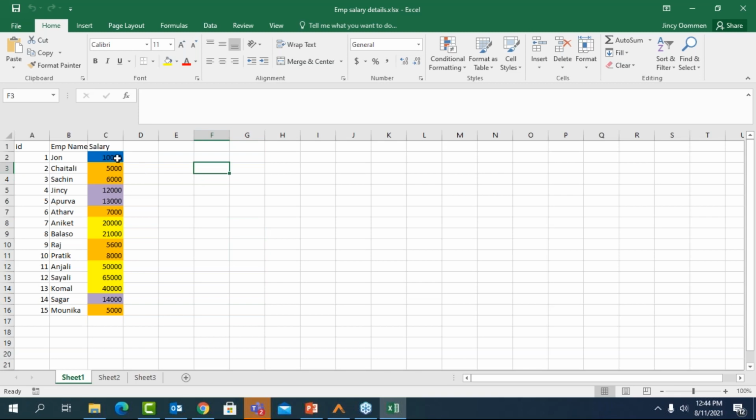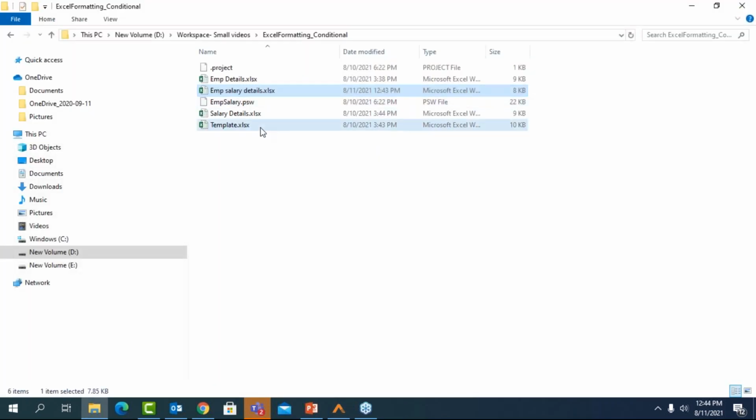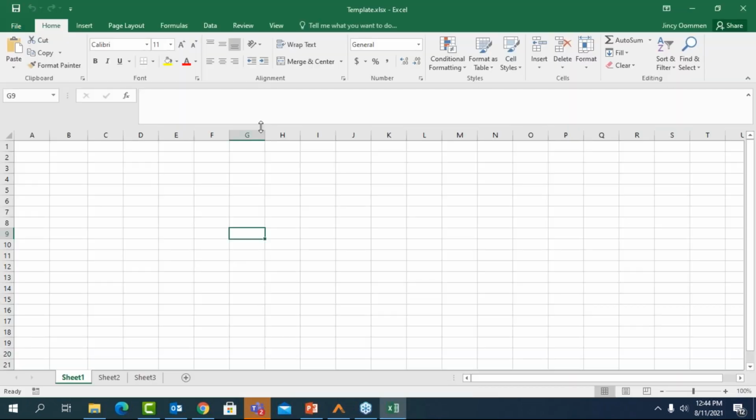If you observe here, we have this color coding wherein the salary of 10,000 is in a different color, 5 to 9,000 is in a different color, and so on. Now let me also go ahead and show you the template file. So this is where I have the template file. This file is blank with no information because this is a template.